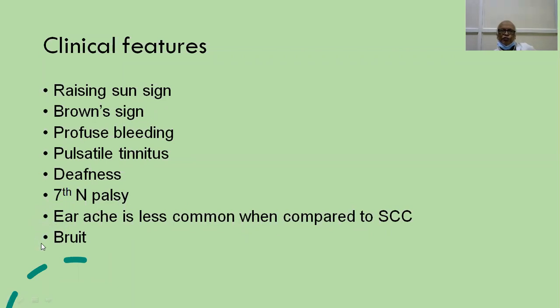And occasionally you will find a bruit. If you keep your stethoscope on the tumor, very classically you will hear the bruit.